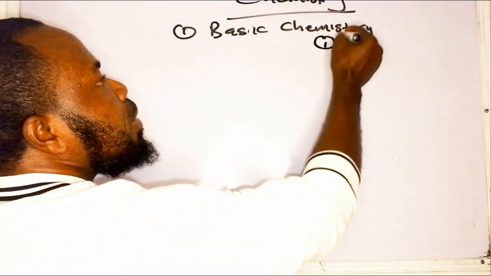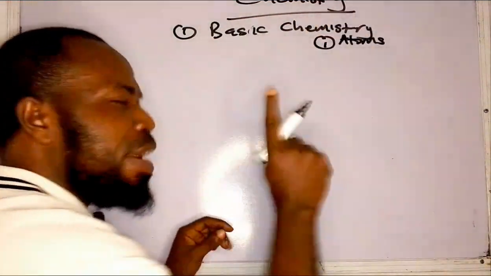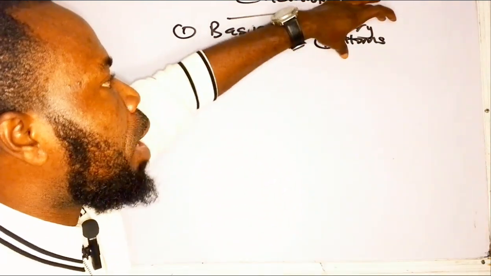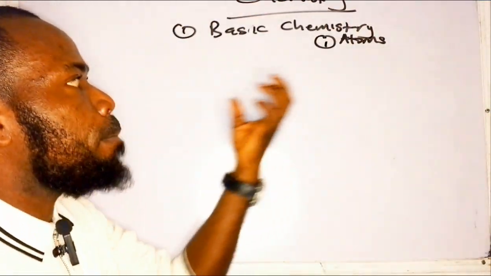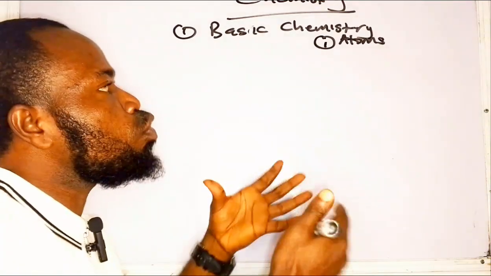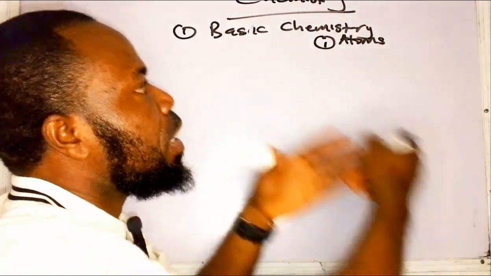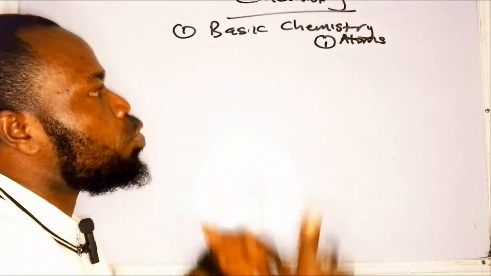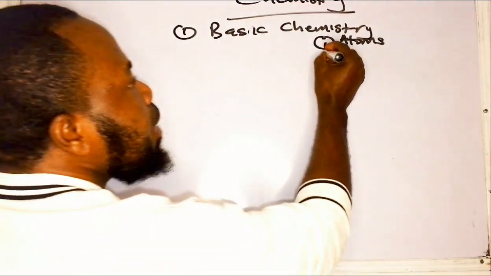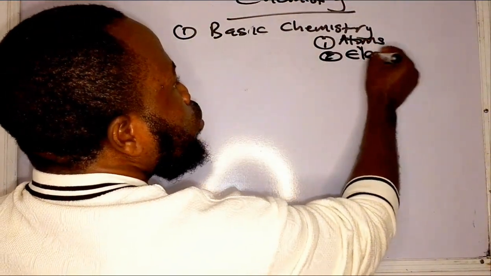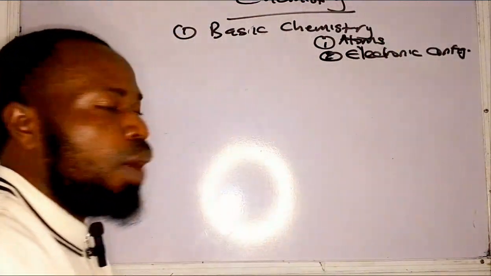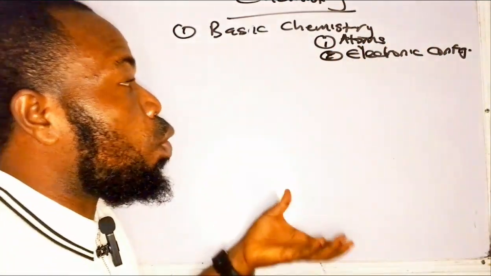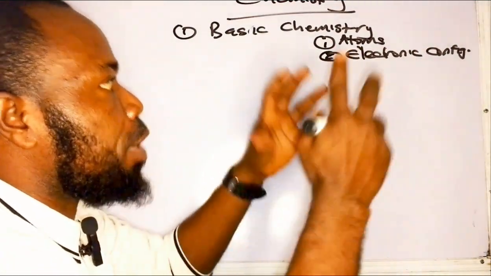Number one, you must pay attention to atoms. Very, very important. You must pay attention to atoms. And looking at atoms, you look at what is atom, what are the subparticles of atom, what are the models that have been used to describe atoms over the years, and what is the most accepted model of an atom. Under this part, you also pay attention to electronic configuration. Now, how electrons are arranged in an atom or in a shell or in an orbital.